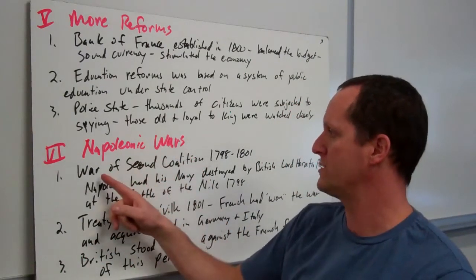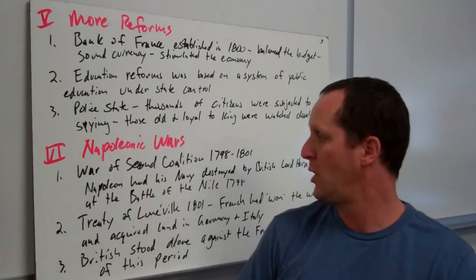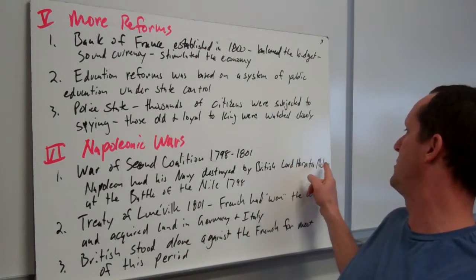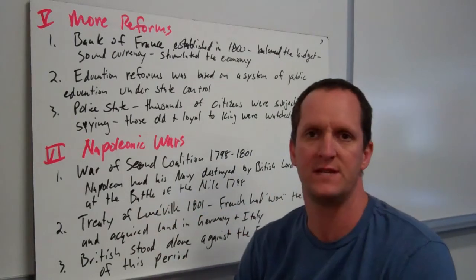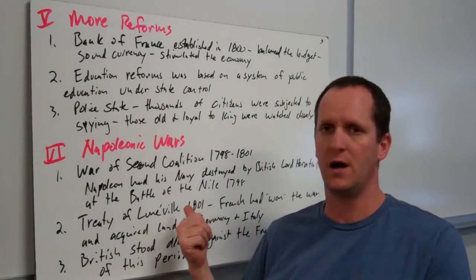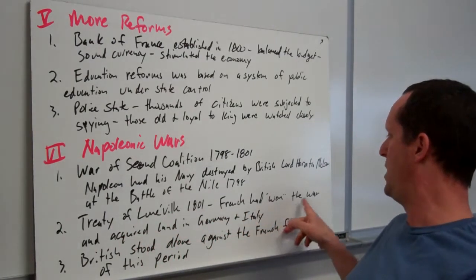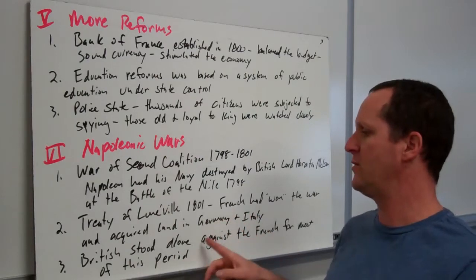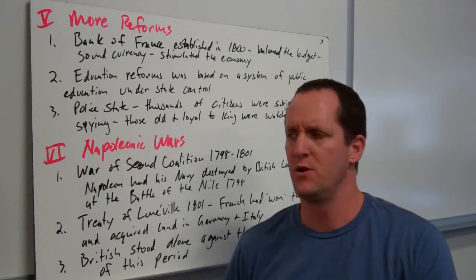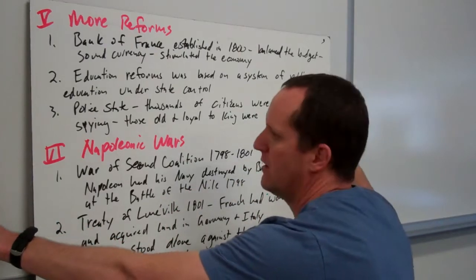Now, Napoleonic Wars. The War of the Second Coalition was from 1798 to 1801. Napoleon had his navy destroyed by the British under Lord Horatio Nelson at the Battle of the Nile in 1798. Even though the navy was destroyed during this battle, he still won the overall war. The Treaty of Luneville of 1801: the French had won the war and acquired land in Germany and northern Italy. The British stood alone against the French for most of this period. So it wasn't until a short time later that you had the British and then the Prussians and others all ganging up on the French.